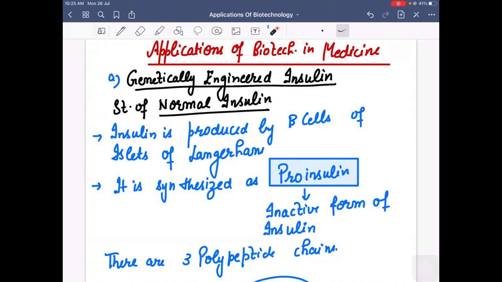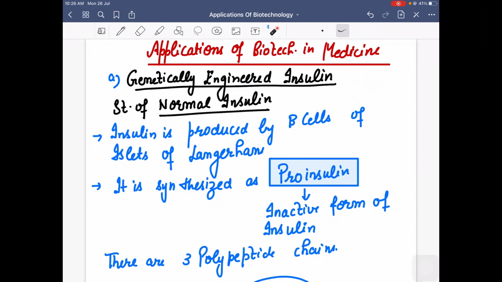So first, with the help of biotechnology, the scientists made insulin in the laboratory. When you are making something in the laboratory, you should have knowledge about that particular structure.